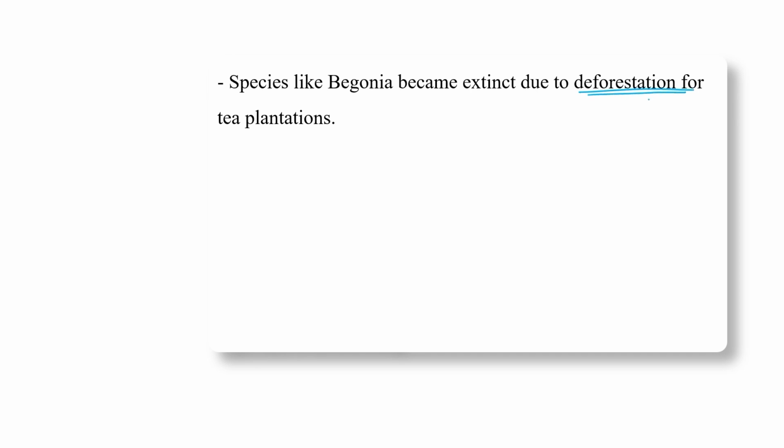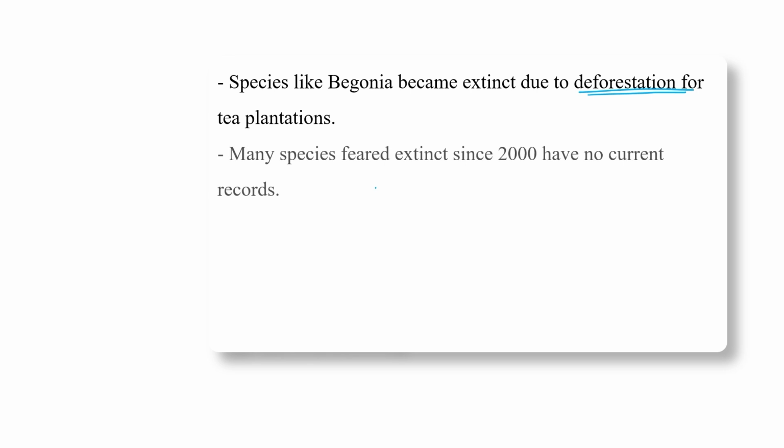Why does deforestation occur in that area? For tea plantation. Similarly, many species feared extinct since 2000 have no current record, so we don't have updated data.